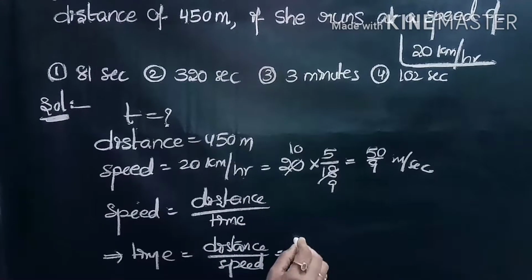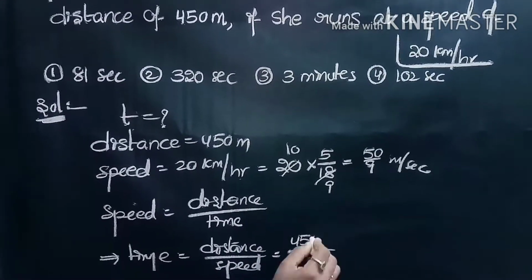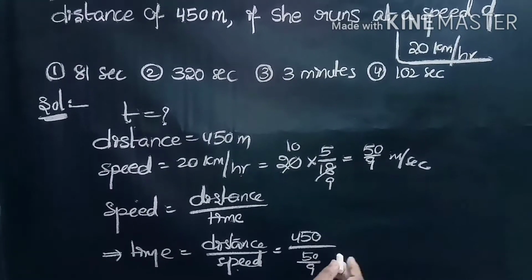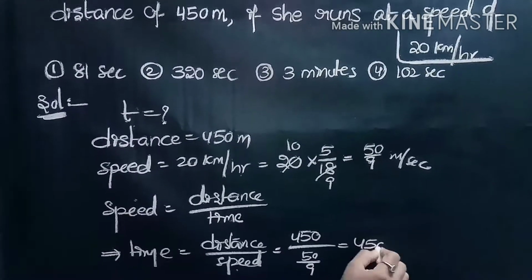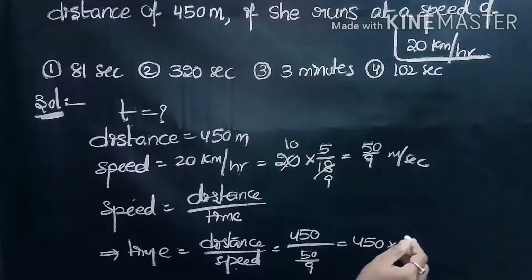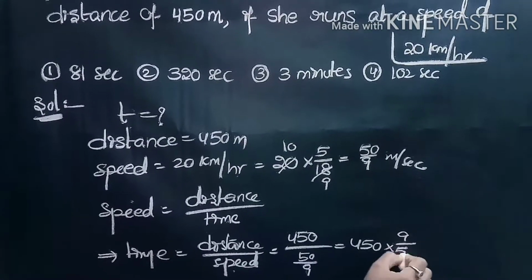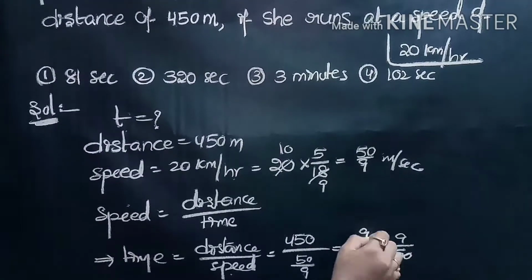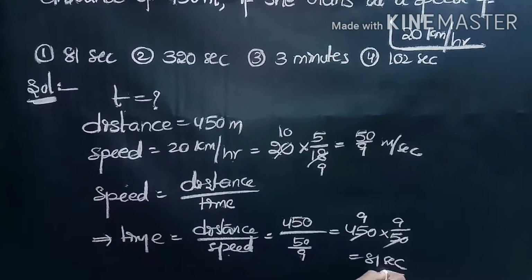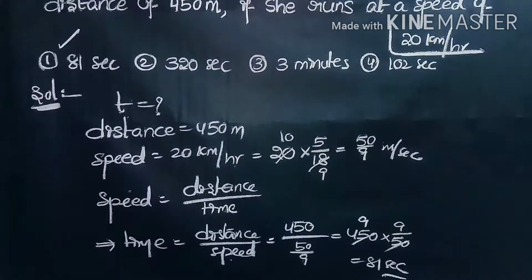Distance is 450, speed is 50 by 9. This is equal to 450 into, now reversing the fraction in the denominator, 9 by 50. Now it cancels by 9 times, so the answer is 81 seconds, which is the first option.